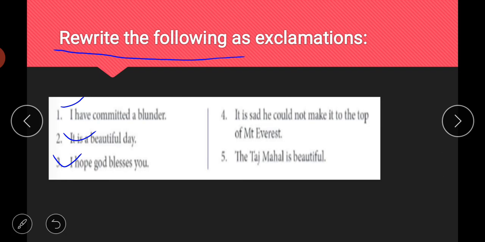It is written in the sentence itself that it is sad, so we will use the word alas. Alas, he could not make it to the top of the Everest. Then the Taj Mahal is beautiful, so we can simply write, wow, how beautiful the Taj Mahal is. So I hope it is clear to you.